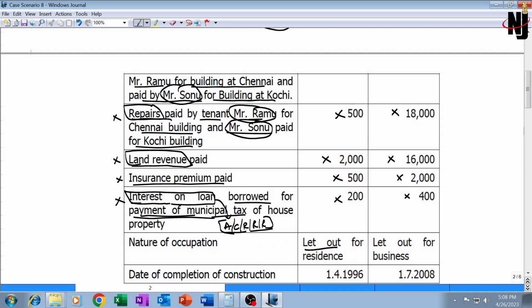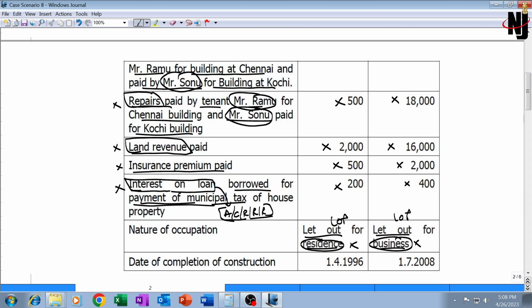Nature of occupation, let out, but let out for residence, and this property at Kochi is let out for business. Now, for what purpose it is let out, that is absolutely immaterial. Residence immaterial, business immaterial. What is tenant doing from that let out property? It is not the concern of the assessee. For assessee, it will be LOP, let out property, matter over, and the income will be computed accordingly.